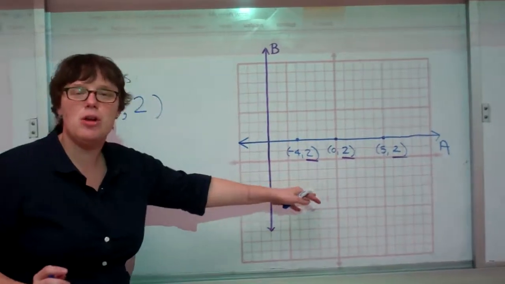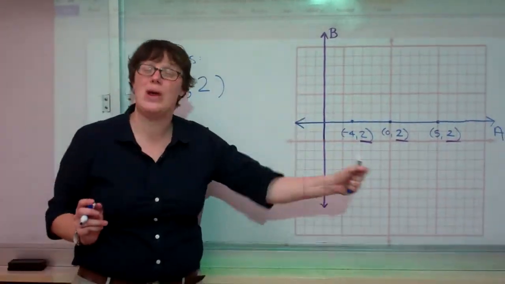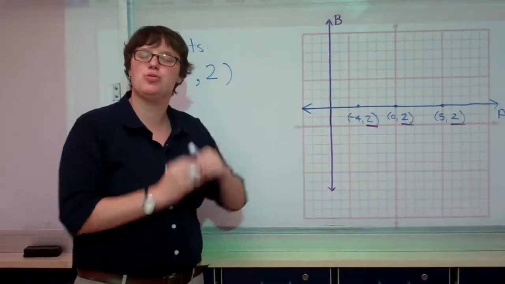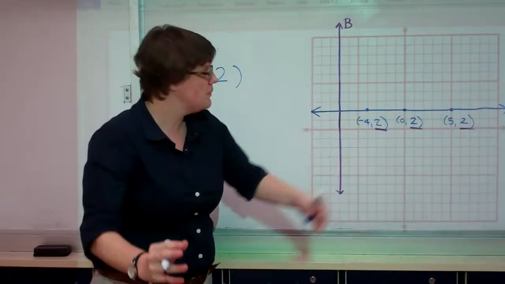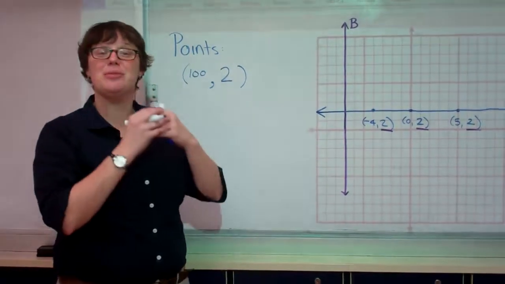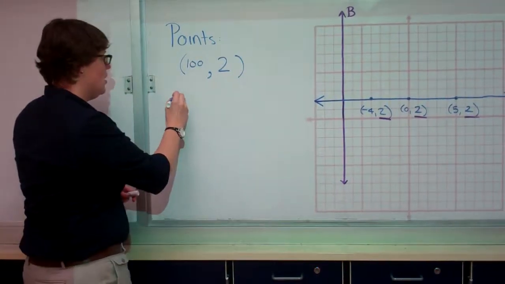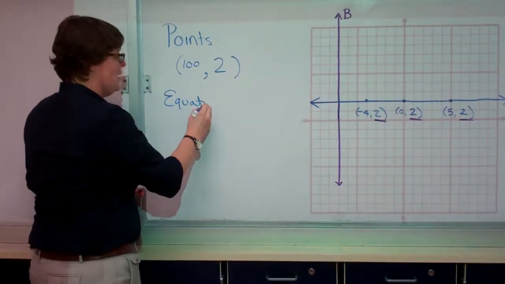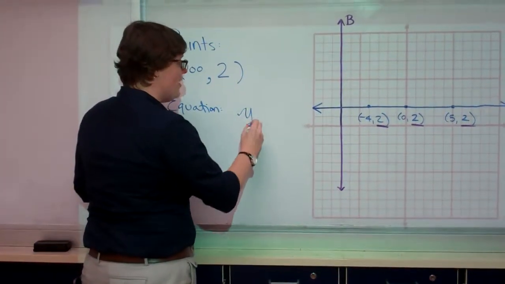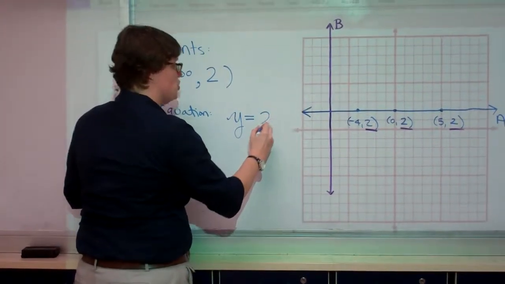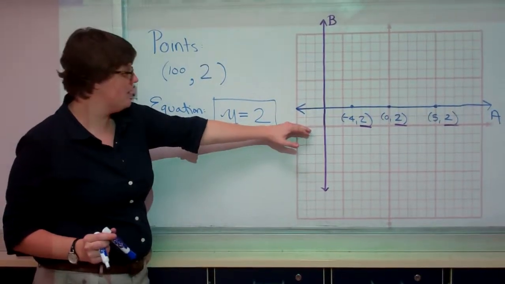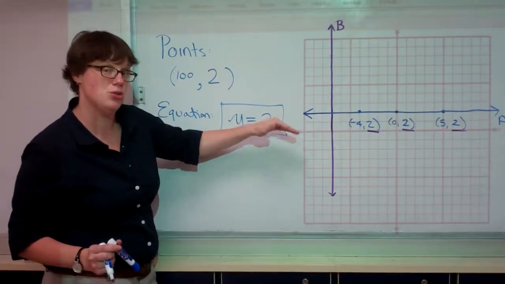The fact that that's what all our points have in common suggests what the equation of this line is. A line's equation is a statement that's true for every point on this line. When it comes to line A, it does not matter what x is, and for that reason there's not even an x in our equation. The equation of this line is simply, for a point to qualify as on this line, its y value has got to be 2. X is not involved. A point is on this line when its y value is 2.